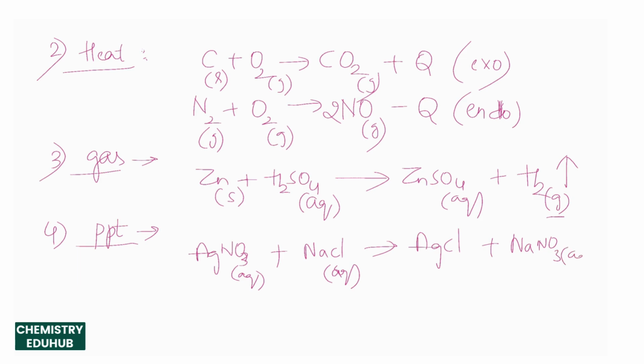NaNO3 is soluble in water, so we write it aqueous, but AgCl is not soluble, it is a white solid precipitate. So we indicate the precipitate by a downward arrow. For a gas we put an upward arrow, for a precipitate we put a downward arrow. By adding all the four features, we can make the chemical equation more informative.